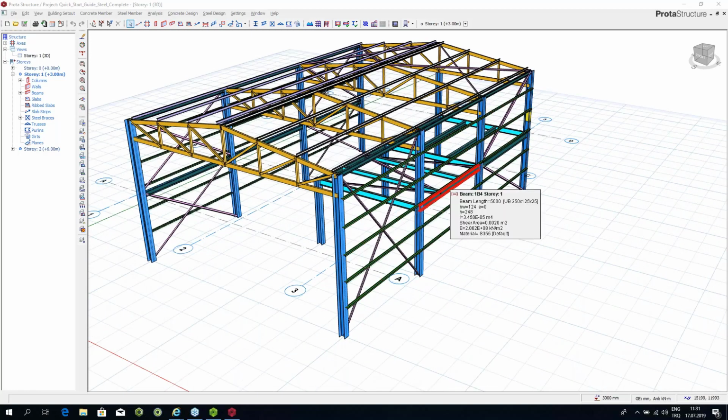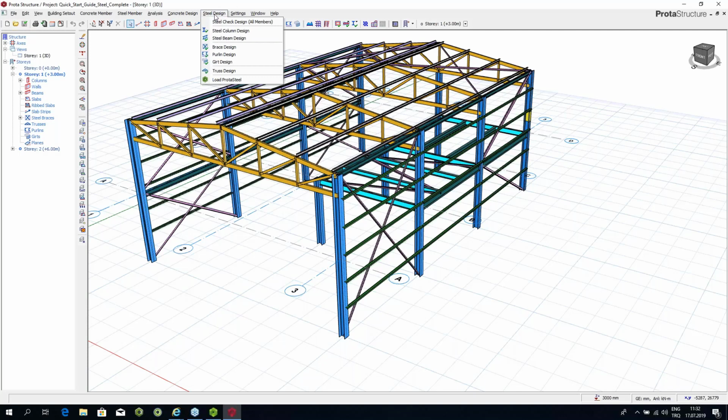What I'm going to show you today is how you continue with your structure, the detailing of your structure in ProtaSteel. So the idea is that once you're finished with the analysis of the steel structure inside ProtaStructure, you transfer to the detailing side of things. So you basically go and say load ProtaSteel.